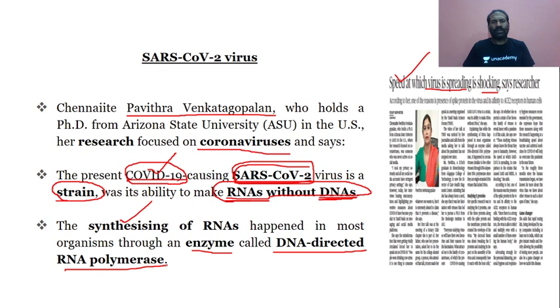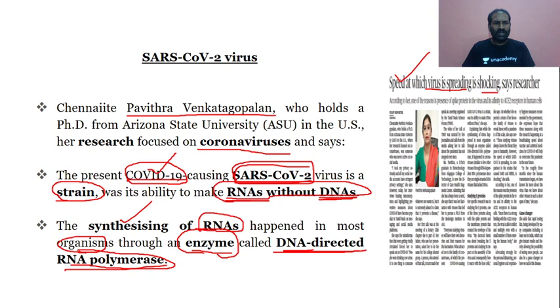That means in many of the organisms, or most of the organisms, the synthesizing of RNAs takes place with an enzyme called DNA directed RNA polymerase.